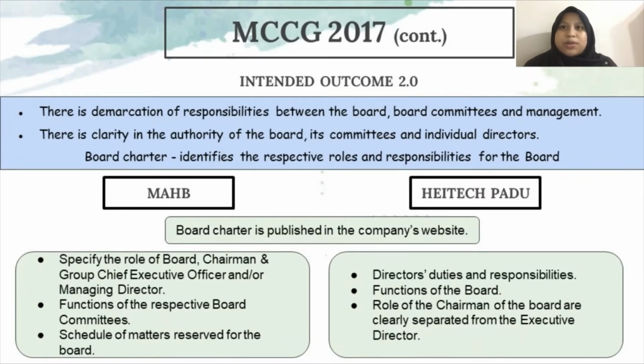This principle is also applied by both of the companies, where both publish their board charter on their website. MAHB specifies the role of the board chairman and group chief executive officer and or managing director. They also mention the function of the respective board committees and the schedule of matters reserved for the board in their board charter. As for HeiTechPadu, according to their corporate governance report, they include the directors' duties and responsibilities and function of the board in their board charter.